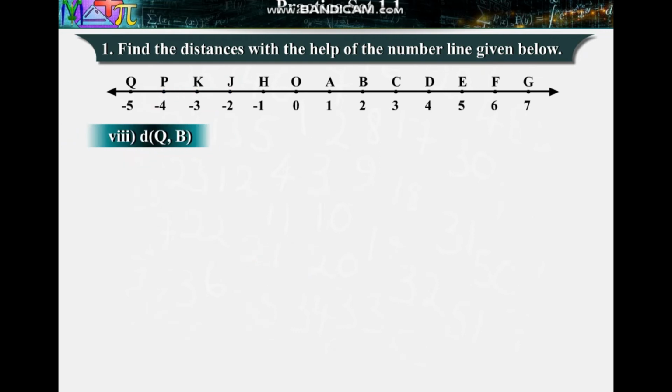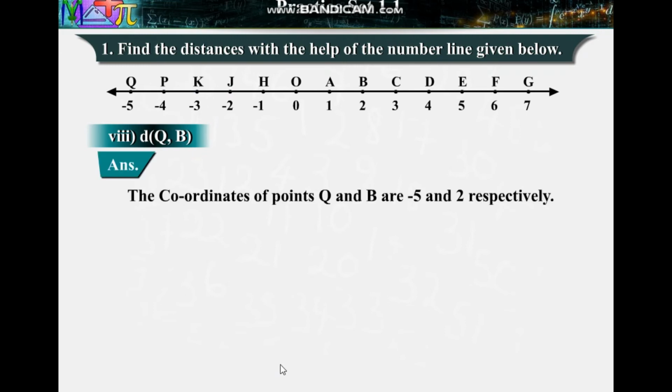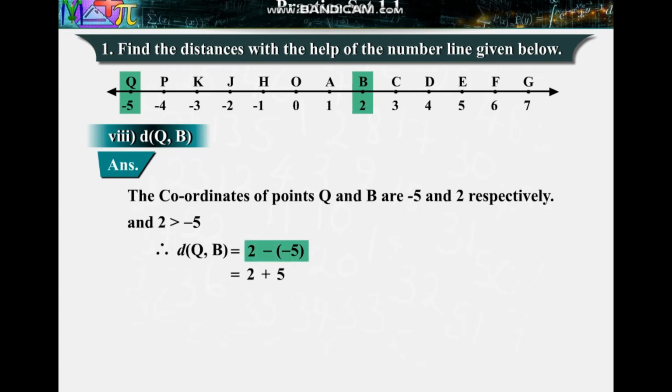8. Distance between points Q and B. Answer: the coordinates of points Q and B are -5 and 2 respectively. 2 is greater than -5. Therefore, distance between points Q and B is equal to 2 minus of -5, which is equal to 2 plus 5, which is equal to 7.